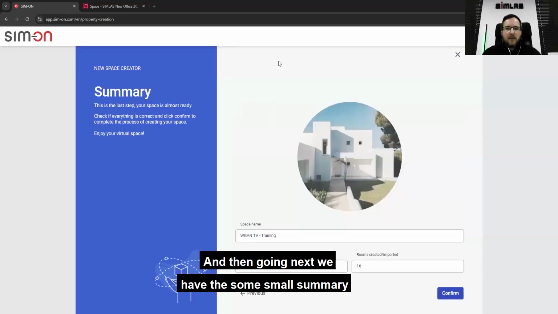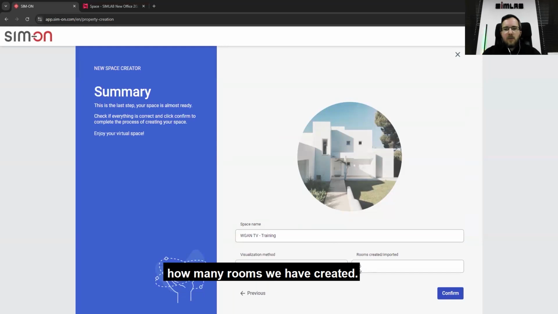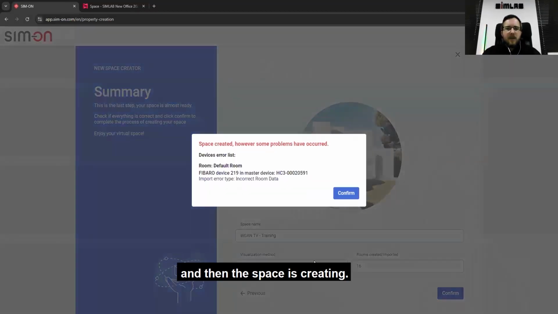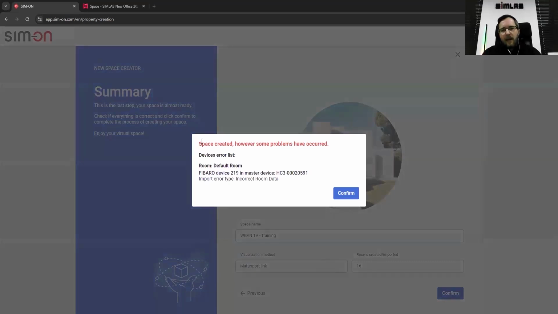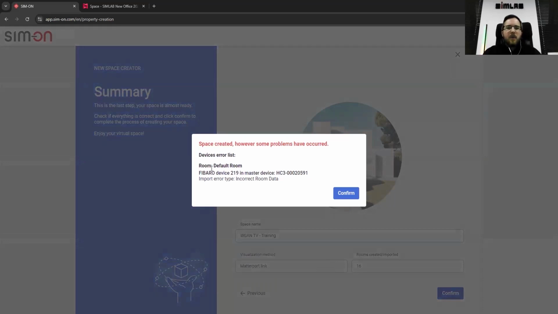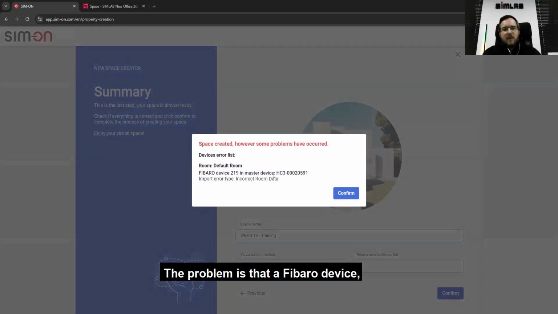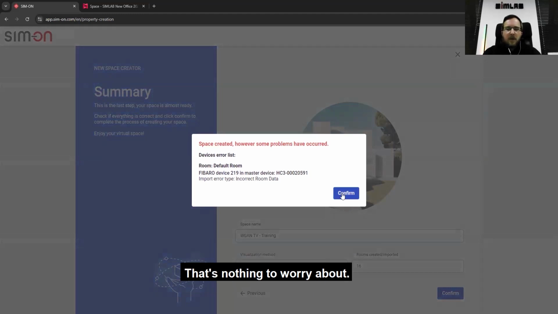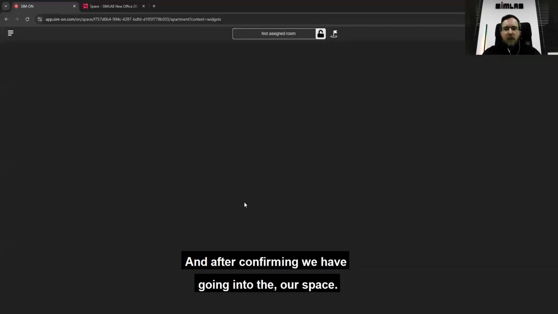And going next, we have a small summary, like the space name, the visualization method, and how many rooms we have created. If everything is good, I click the confirmation button, and then the space is being created. There can be some problems, but that's normal. The problem is with a temporary device with incorrect room data, because there is some default room, but it's only one device. It's nothing to worry about. And after confirming, we go into our space.